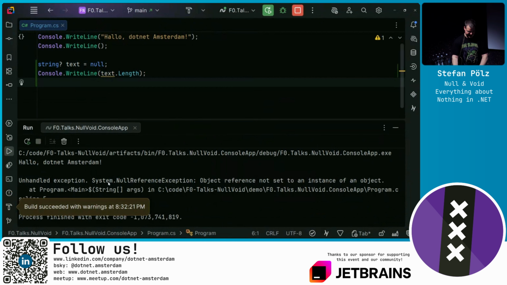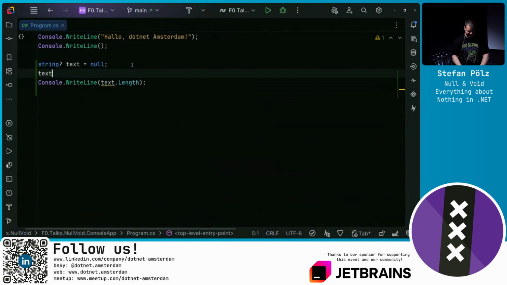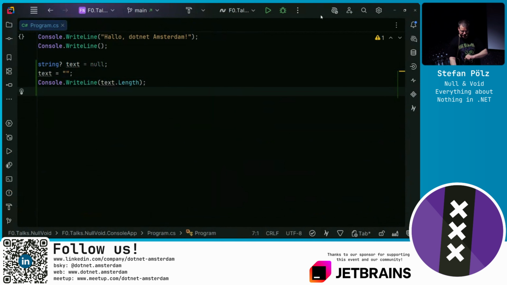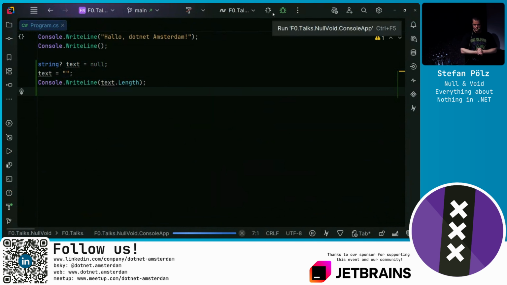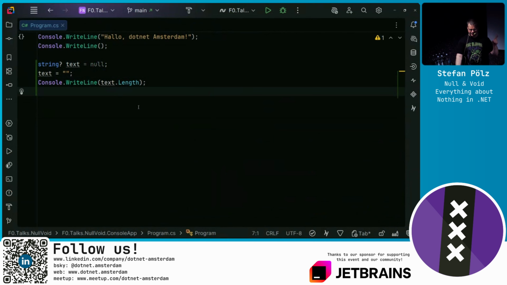And there it is. And if we were to actually assign it to something valid, maybe afterwards we set it to, well, empty string is not null, it's empty. And we no longer have a warning. We are now safe to run this because we won't run into a null reference exception. This static flow analysis understood what's going on. But as you saw, I need to enable this feature.